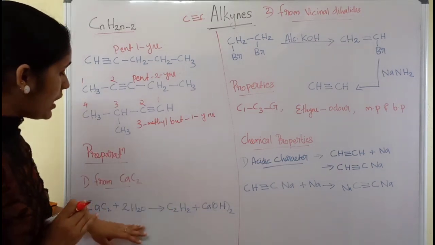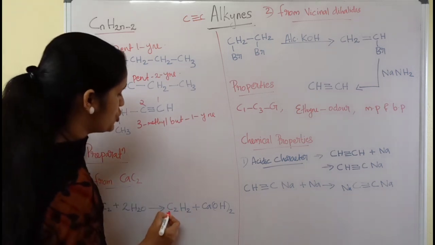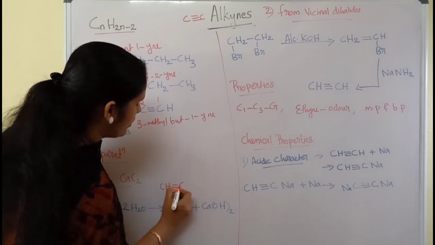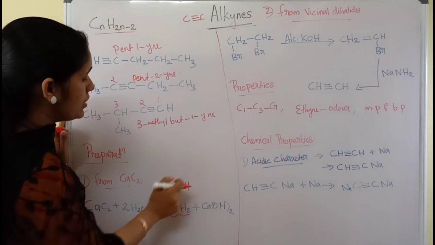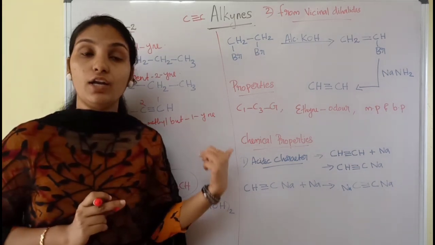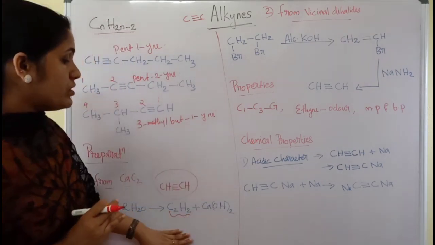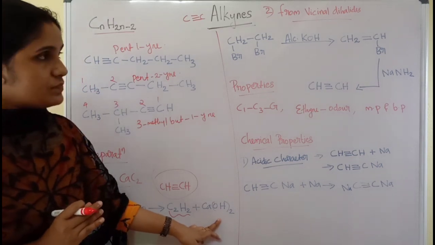This calcium carbide, on treating with water, gives C2H2. What is C2H2? The basic form of alkyne, CH triple bond CH, that is ethyne, or the common name of this compound, acetylene. Along with this, we get calcium hydroxide as the byproduct.